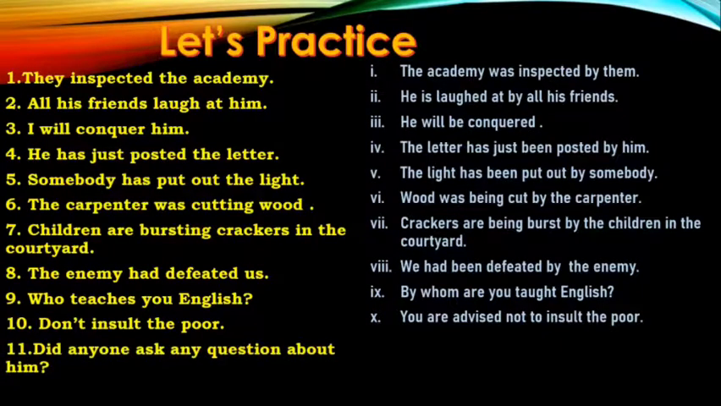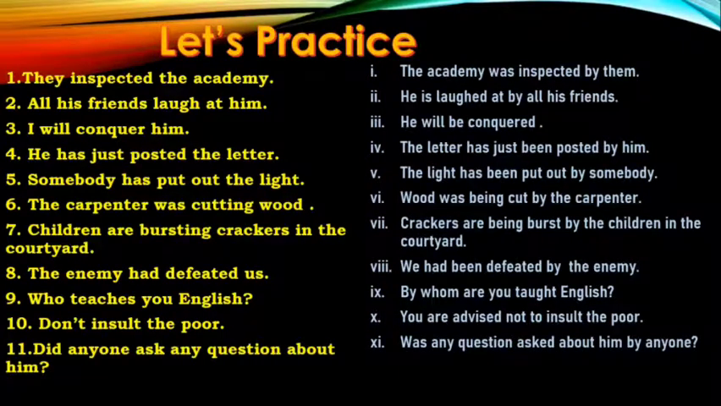Did anyone ask any questions about him? Was any question asked about him by anyone? So you remember, do, does, did become is, am, are according to the subject. In the tense sentence, we use are because with you we can use only are. And here, did becomes was. Did anyone ask any question about him? Was any question asked about him? And you can skip that by anyone.